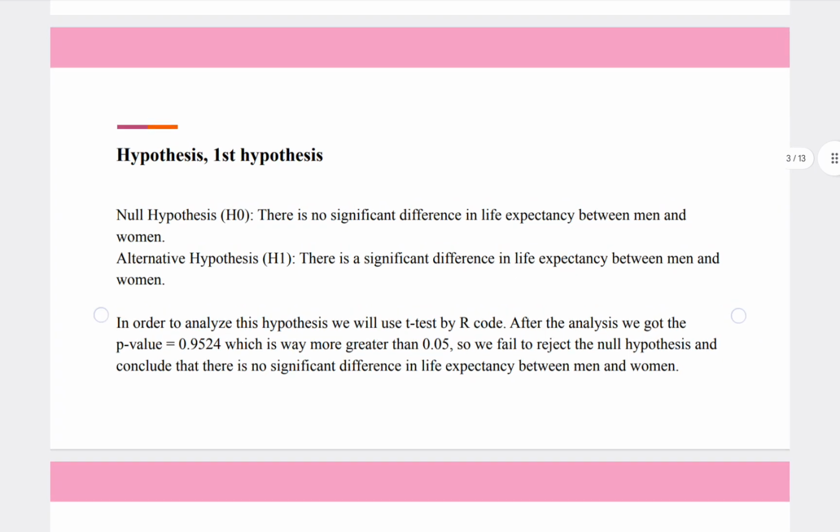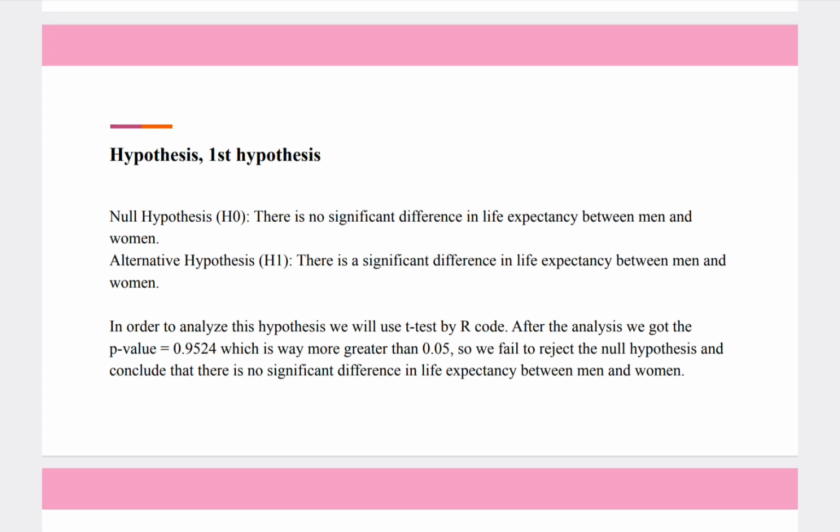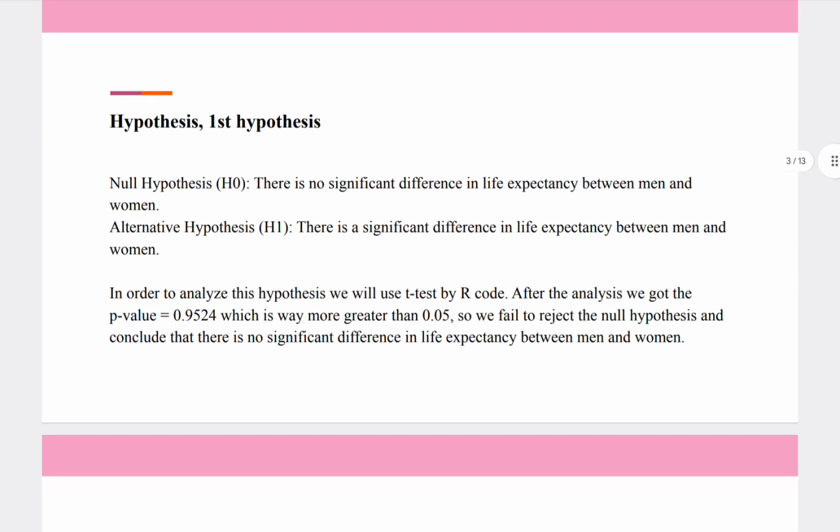Then we had to make some hypotheses and analyze them according to the data set. Here's the first hypothesis. Our null hypothesis is that there is no significant difference in life expectancy between men and women, and the alternative hypothesis is of course the opposite. As we know, in the real world it tends to be said that women live longer than men in most countries. In general, men live less than women.